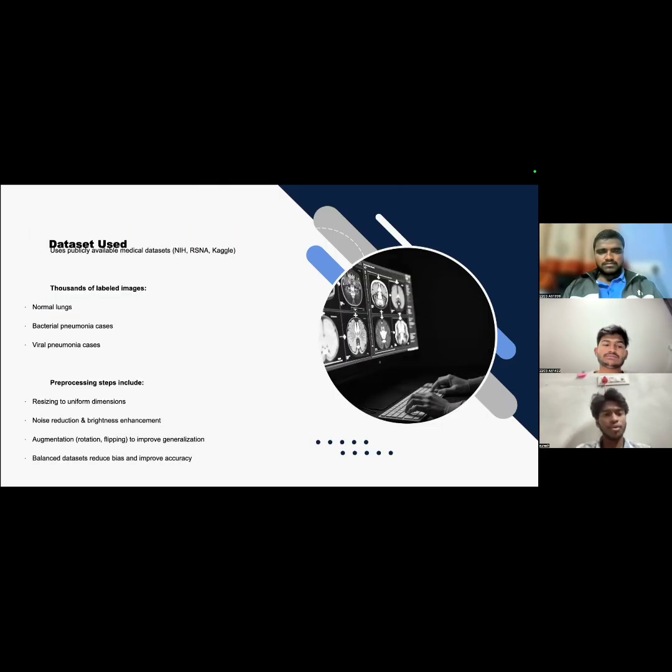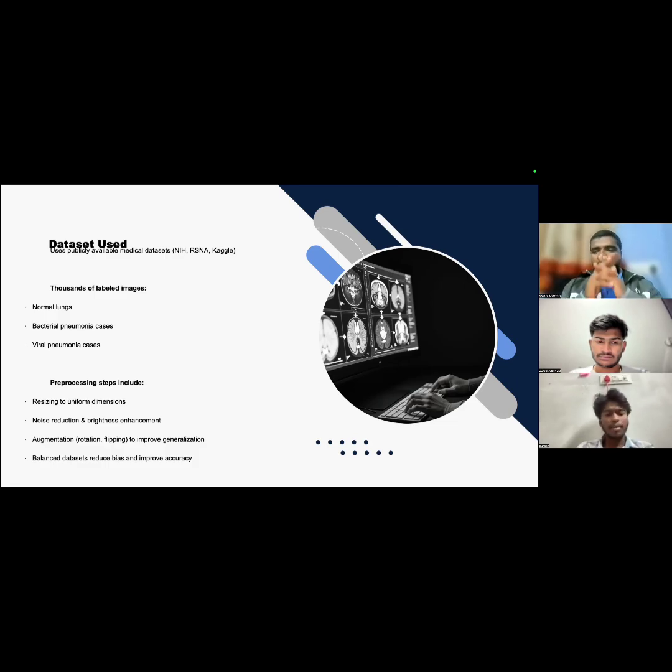And the datasets we used are publicly available datasets. We took them from the NIH, RSNA, and Kaggle, very famous sources for regular datasets used in projects. We also contacted our professors regarding this and a medical officer, and showed the datasets to see whether they were good enough or not. He even accepted that. The point I want to explain is that normal lungs, bacterial pneumonia cases, and viral pneumonia cases are the subjects in our dataset.